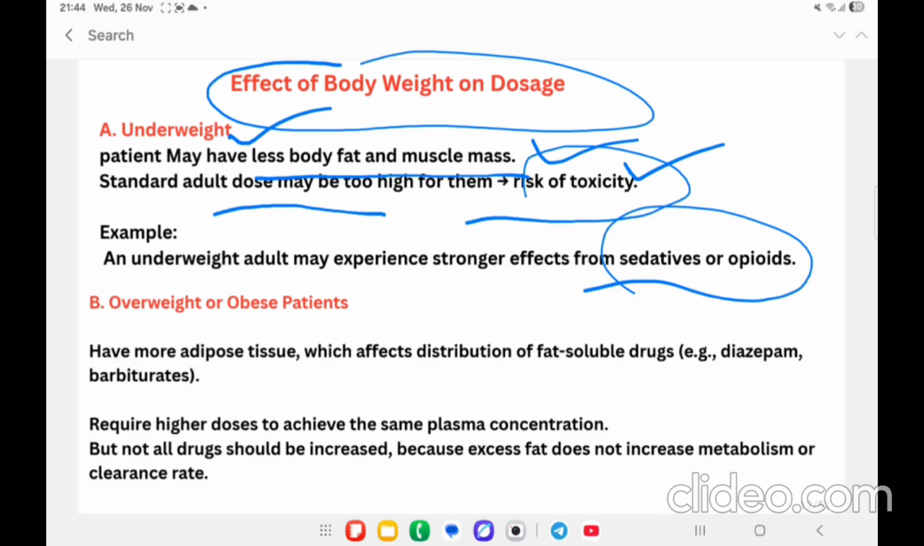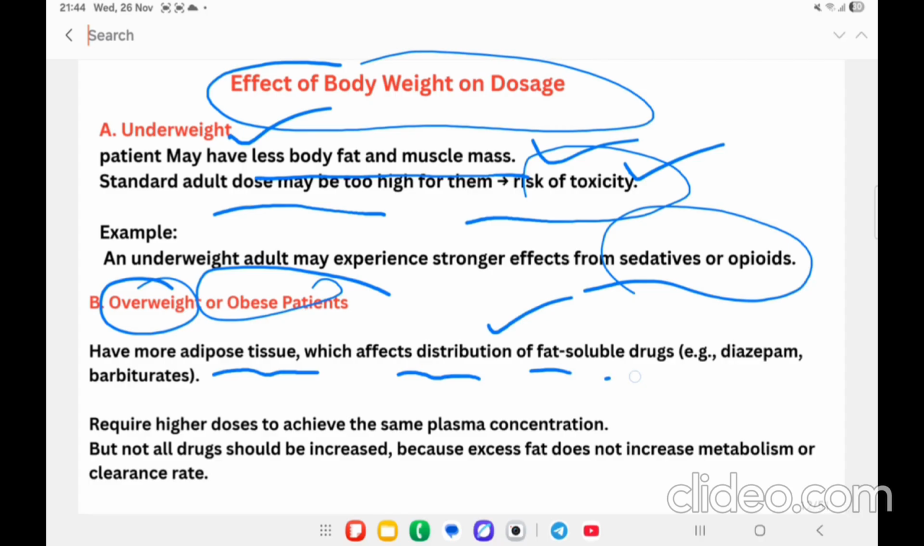Then in case of an obese or overweight patient, there is more adipose tissue, which is going to affect the distribution of fat soluble drugs. Example, diazepam and barbiturates. Then they require higher doses to achieve the plasma concentration or the desired therapeutic effect. But not all the drugs should be increased.